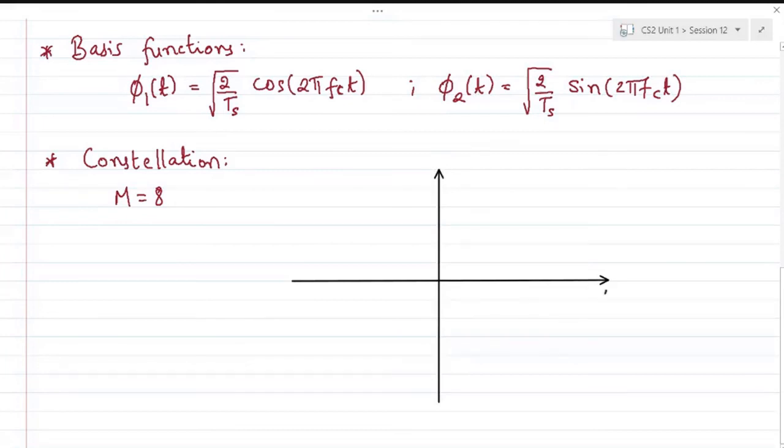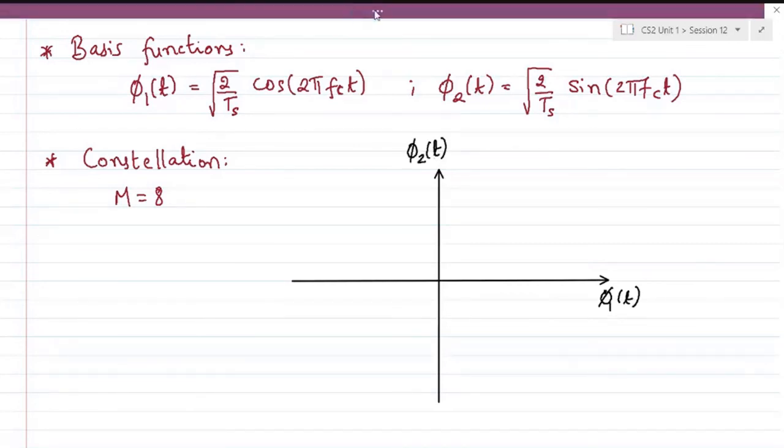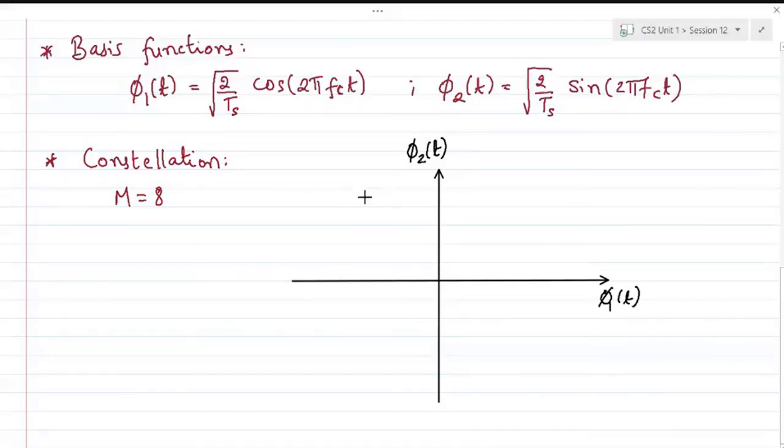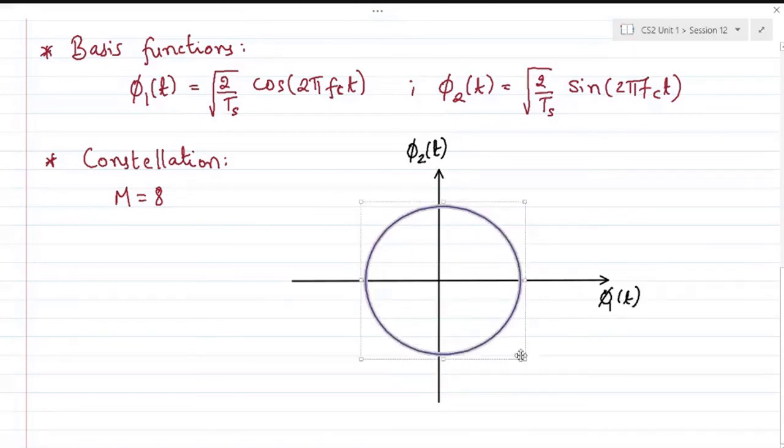So with that, this is your phi 1 of t. This is your phi 2 of t. All your 8 symbols would be occupying positions on the circumference of the circle.